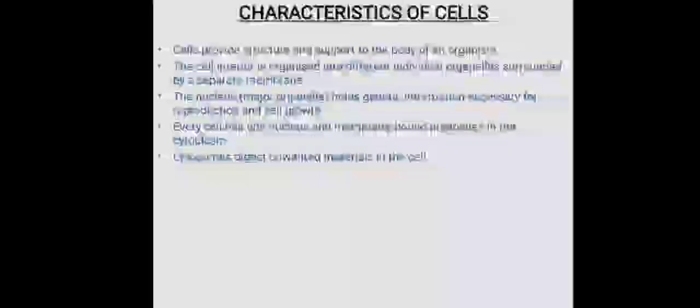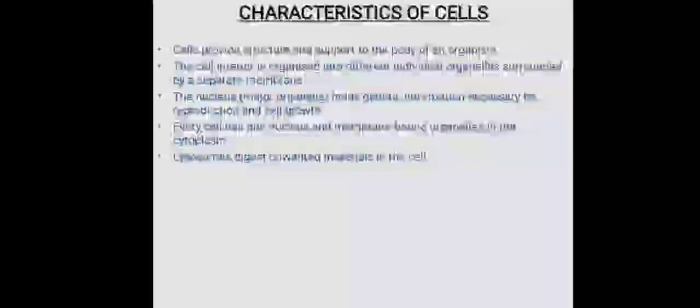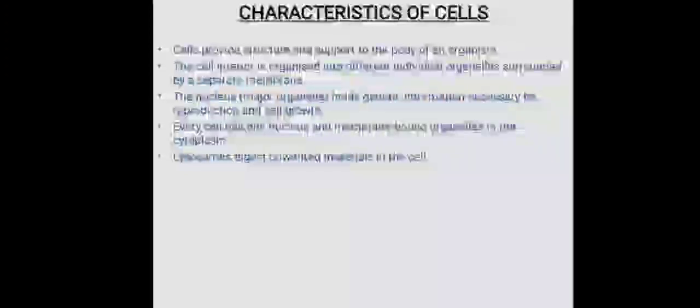Next topic is characteristics of cells. Cells provide structure and support to the body of an organism. The cell interior is organized into different individual organelles surrounded by a separate membrane, or we can say different small organ units are surrounded by a membrane. The nucleus holds genetic information necessary for reproduction and cell growth. Every cell has one nucleus and membrane-bound organelles in the cytoplasm. Lysosomes digest unwanted materials in the cell.